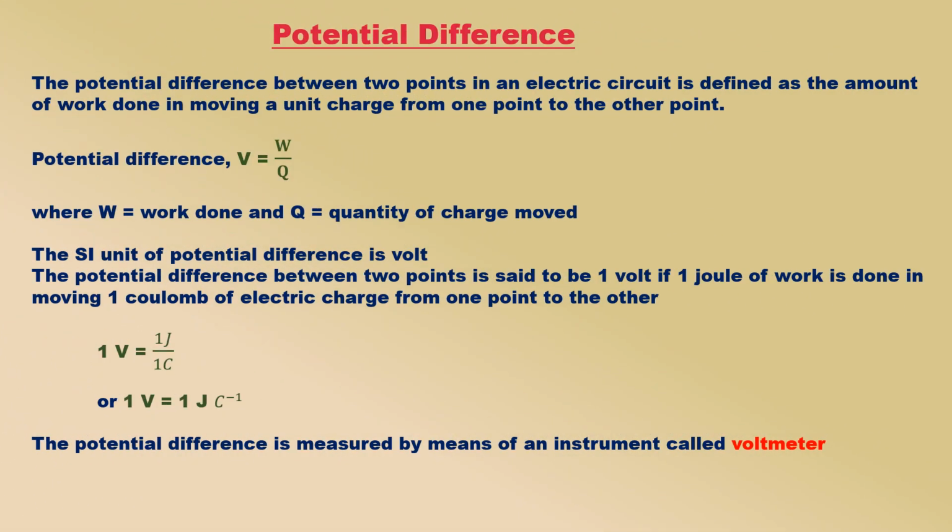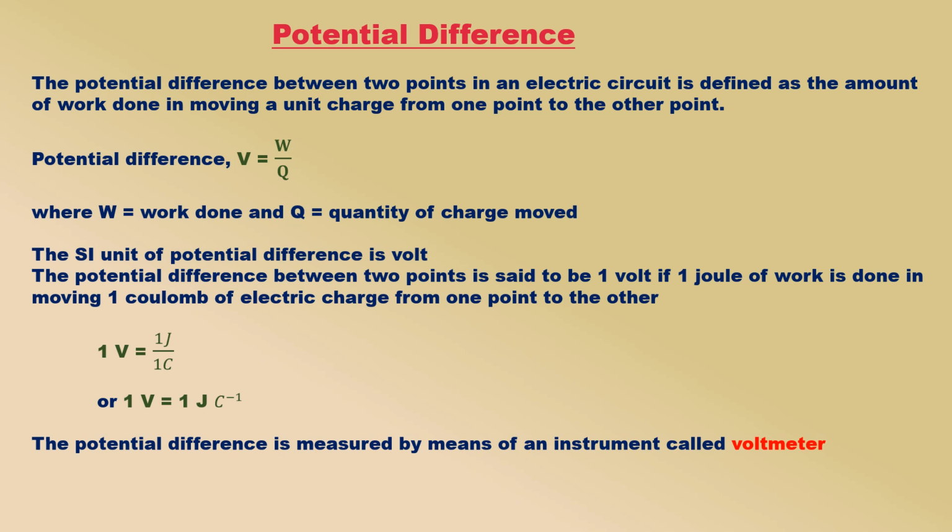Potential difference. The difference in electric potential between 2 points is known as potential difference. The potential difference between 2 points in an electric circuit is defined as the amount of work done in moving a unit charge from one point to the other point. If W joules of work has to be done to move Q coulombs of charge from one point to the other point, then the potential difference V between the 2 points is given by the formula V equals W by Q, where W is work done and Q is quantity of charge moved.